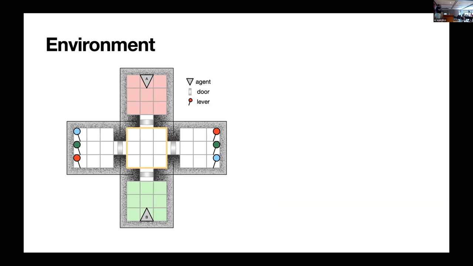We have 5 rooms: a top room where the top agent starts, and a bottom room where the bottom agent starts, and they have to run into always the right room. So the bottom agent runs into the room on the right, the top agent runs into the room on the left. For this agent, the room on the right. The top floor and the bottom floor are color-coded red, blue, or green. They have to remember this color, and they have to run into these extra rooms on the sides and press the lever of the color of the other agent.